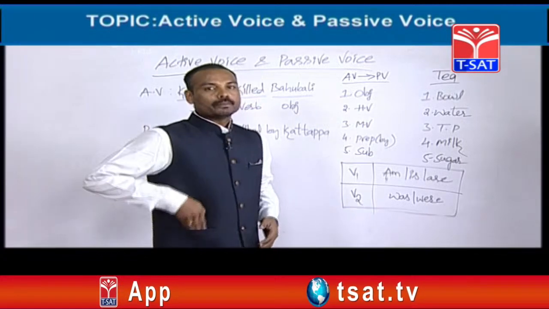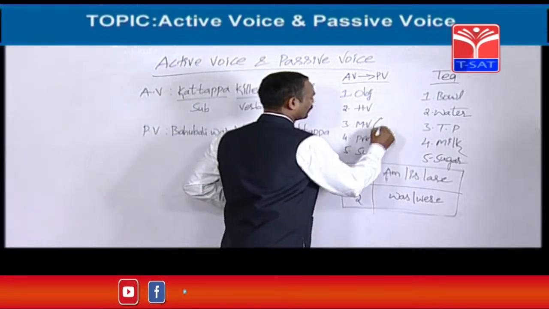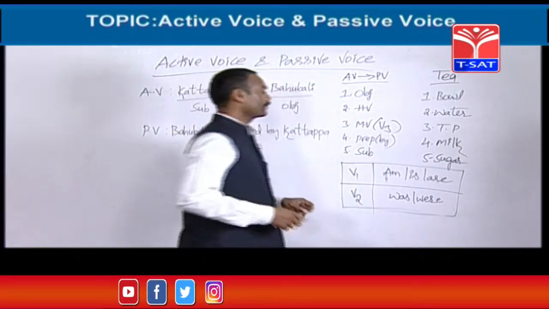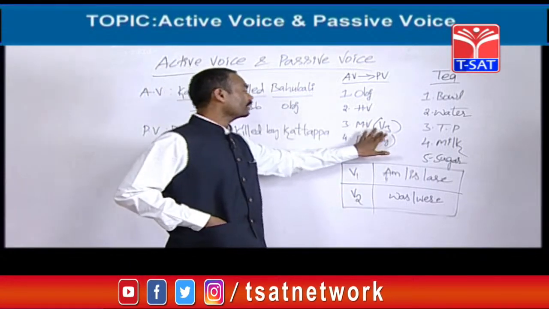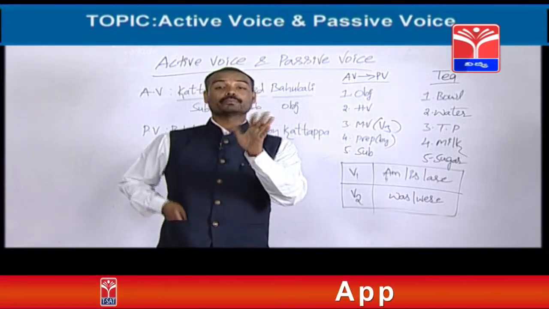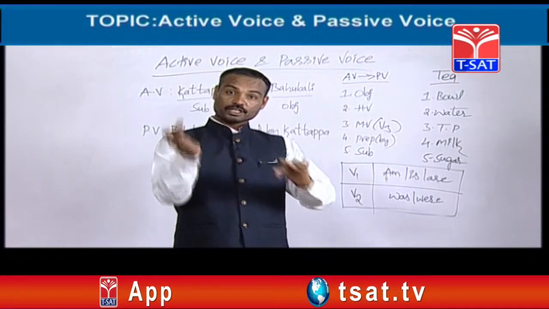Friends, the main verb must always be in the third form in this topic, that is, passive voice. Never forget, in the passive voice the main verb always must be in the third form. In active voice, the verb can be in the first form, second form, third form, or fourth form. Fourth form means V1 plus ing, we can call it V4. But in passive voice, the verb must always be in the third form.